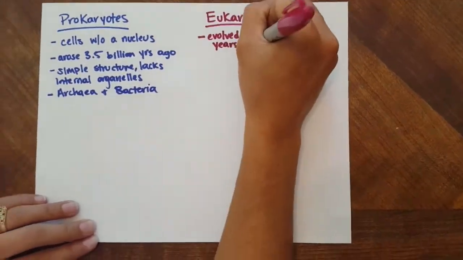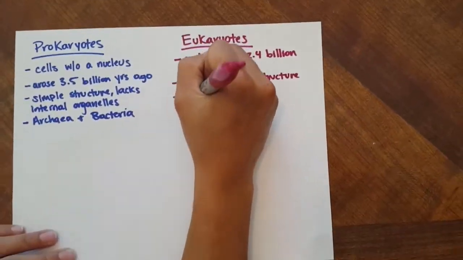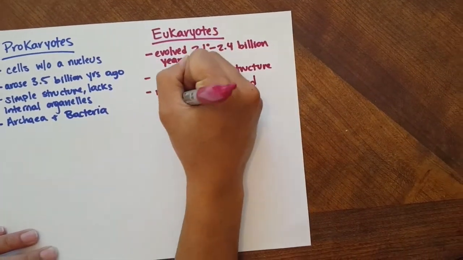Eukaryotes, on the other hand, evolved around 2.3 billion years ago, and they are cells with nuclei. Eukaryotes have numerous organelles, each with a specialized function in the cell.